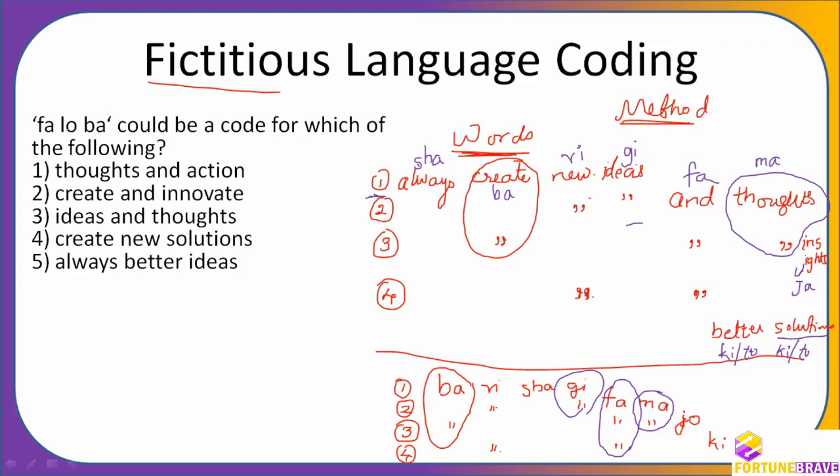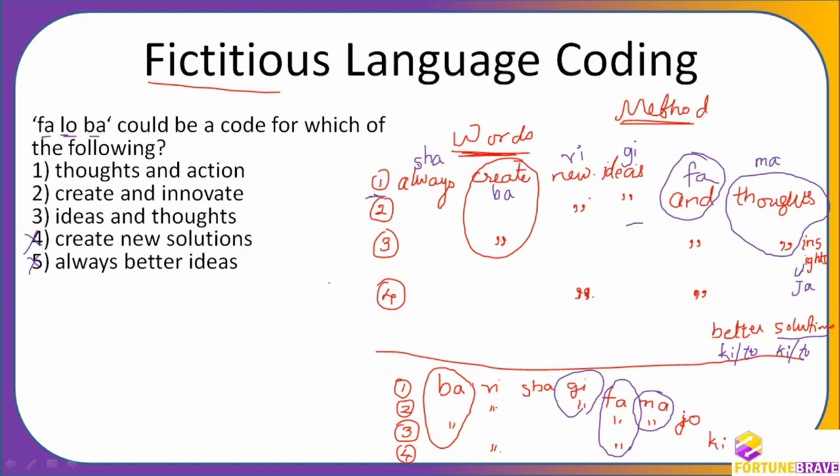Okay, this is a new code they are giving, but we have FA and BA. FA is there. FA means what? You have already found out what it is, and so whenever we are solving these kinds of questions, we will always go from known to unknown. So FA will be what? FA will have "and", and "and" has to be there. So where "and" is not there, we will remove it, because FA is there. So this is a wrong answer, this is a wrong answer, these three can be the correct one.